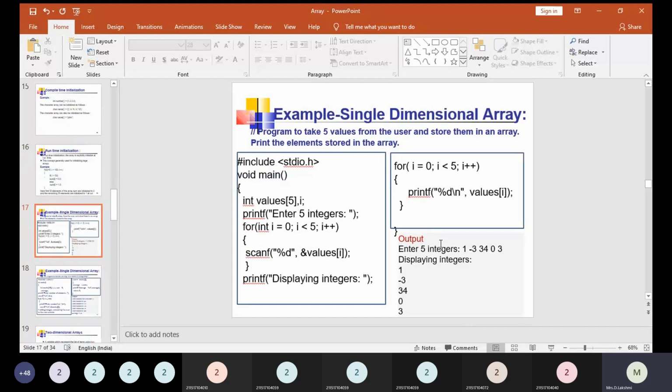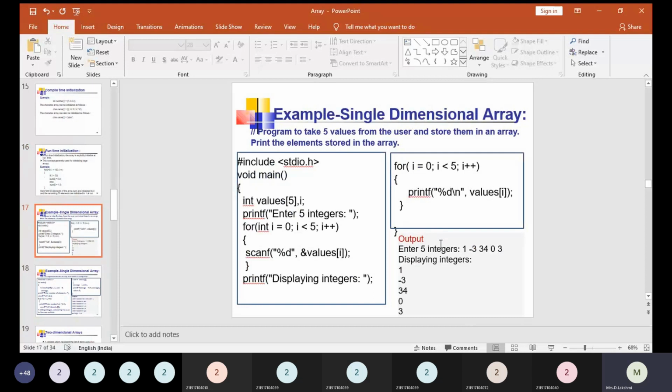So that particular location is going to get some value with the index 0, and likewise it gets the value for index 1, index 2, index 3, and index 4 at last. When it comes to index 5, the condition is not satisfied, and it comes out of the loop. So here we have given some input values to the array, right?